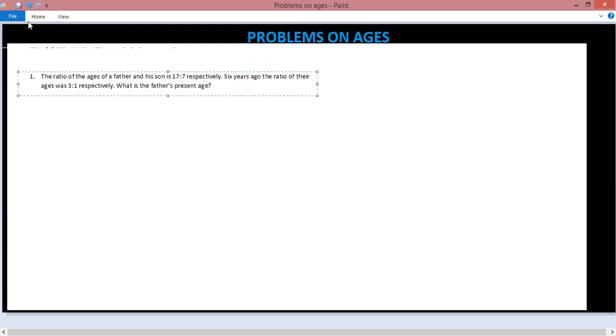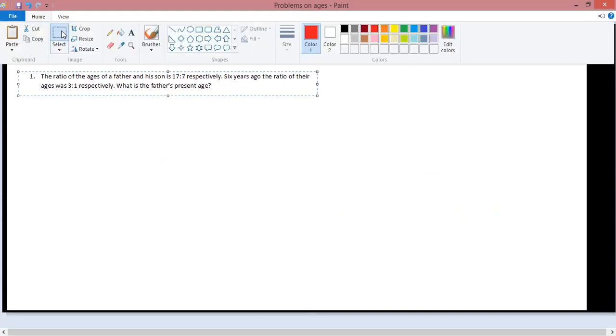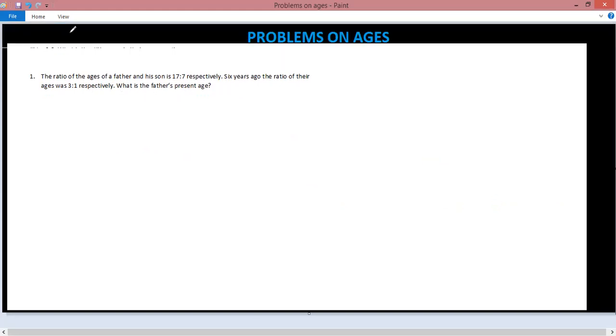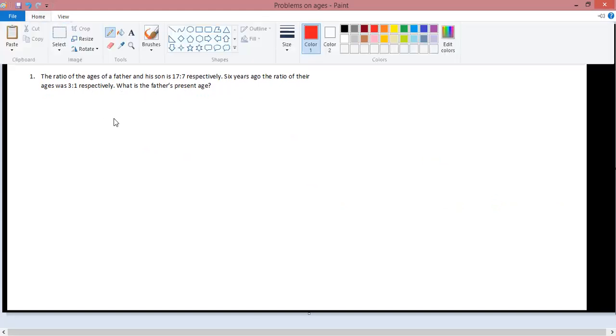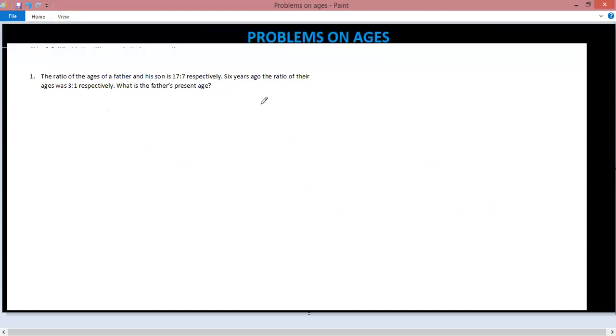Here is one more example on problems on ages. So before commencing any problem, just put this table as present, future, and the past.